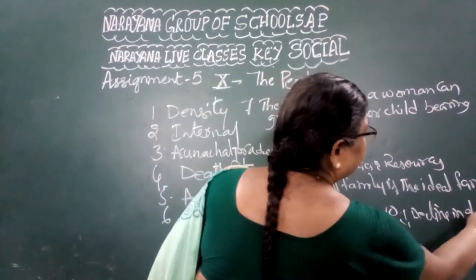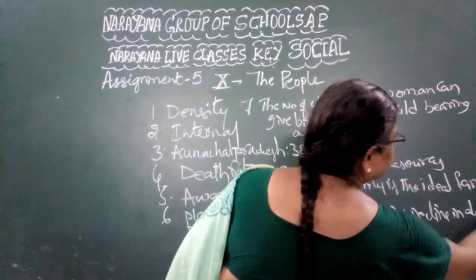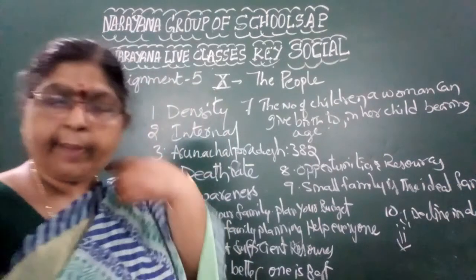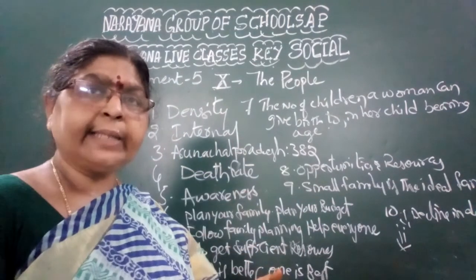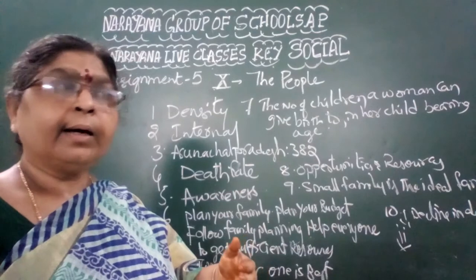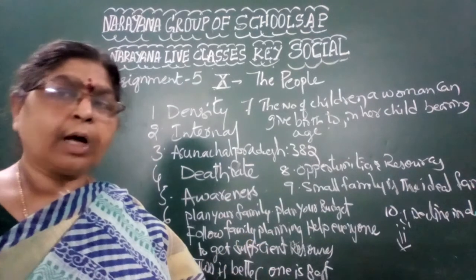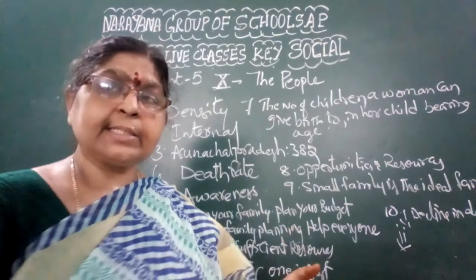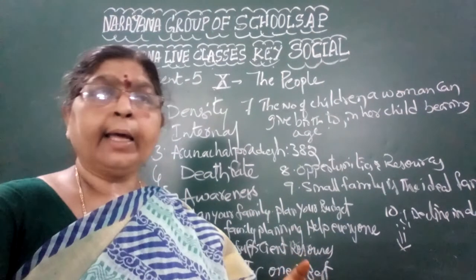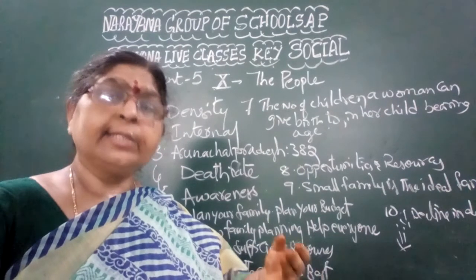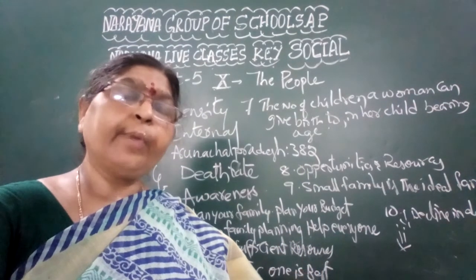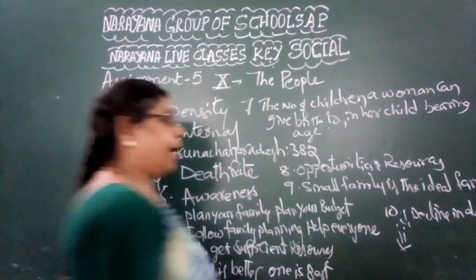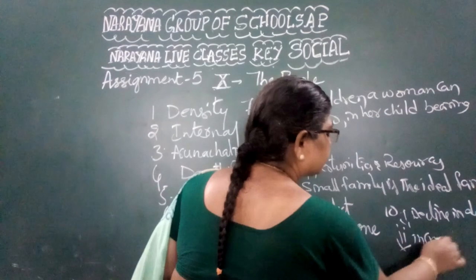Why has the death rate declined? The reasons are control of epidemic diseases, control of starvation deaths, control of sudden deaths due to better vaccines, and complete development of child and women healthcare programs. All these are the reasons for the decline in the death rate and an increase in the birth rate.